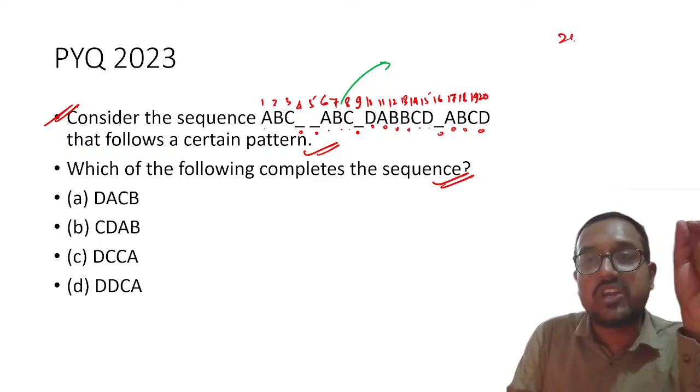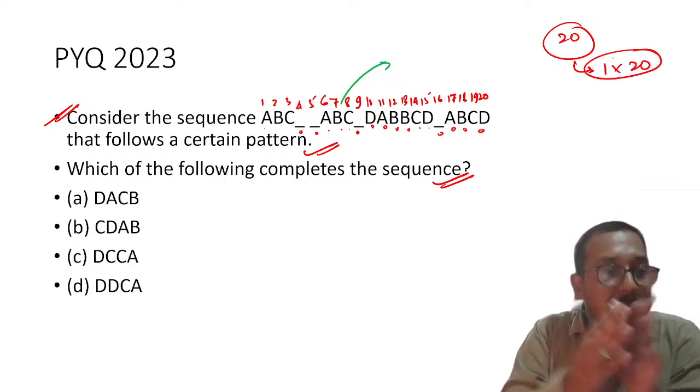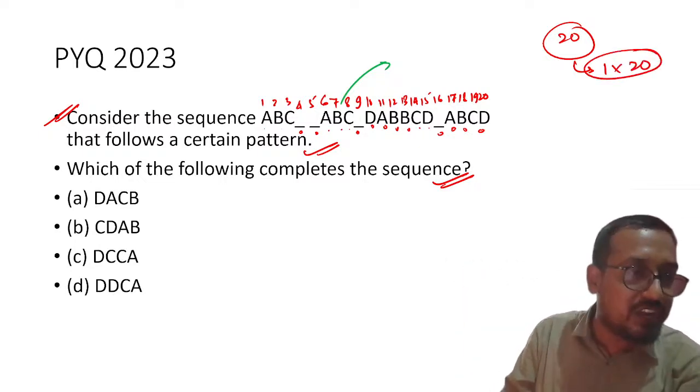So my dear students, let us try to find the factors of 20. So obviously you will find 1 into 20. Obviously this complete cannot be a series. Yes, Karthikeyan, you have already told it.